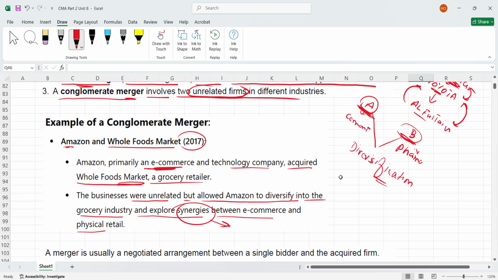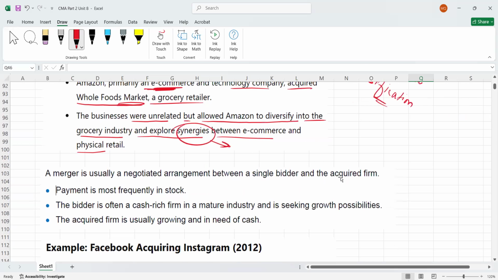They will get the benefit. That I'll explain, don't worry. Now, guys, we have some other information. A merger is usually a negotiated arrangement between a single bidder and the acquired firm, right? Obviously, for example, if company A is going to merge with B, the management of both companies will negotiate with each other.